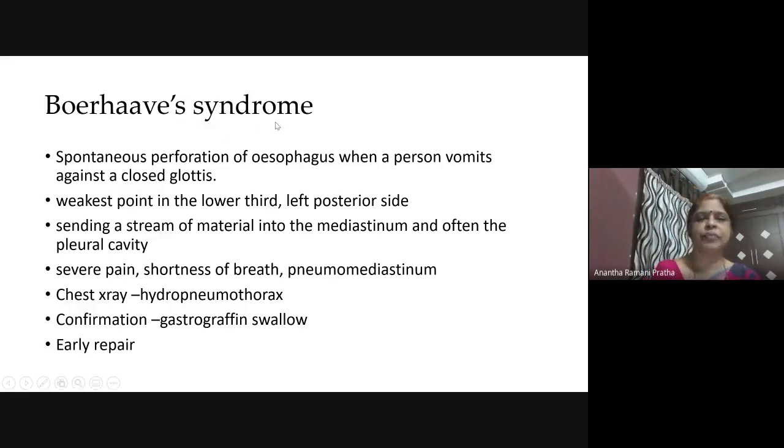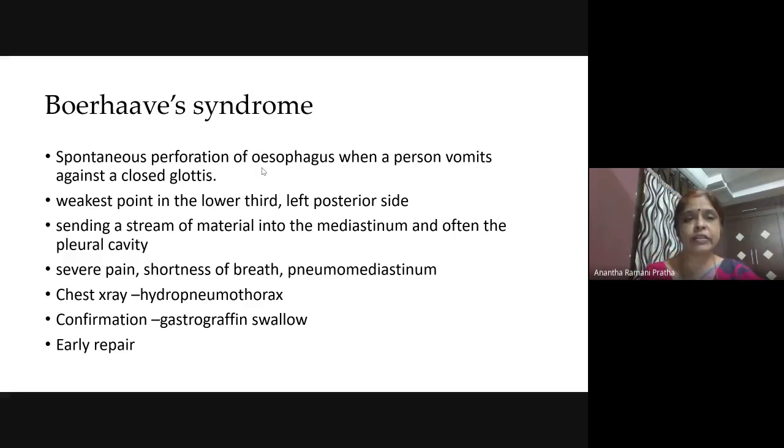So next important thing is Boerhaave syndrome. Boerhaave syndrome is due to spontaneous perforation of esophagus. So why did we use spontaneous perforation? Because spontaneously it is perforating. So the other types of perforations are also there. What are the other types of perforation? It can be a traumatic perforation. It can be an iatrogenic perforation.